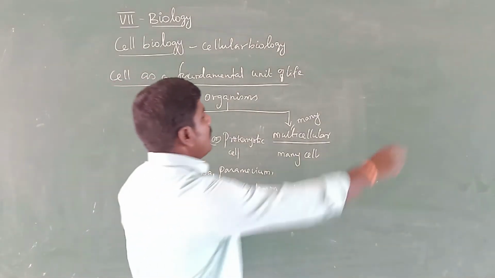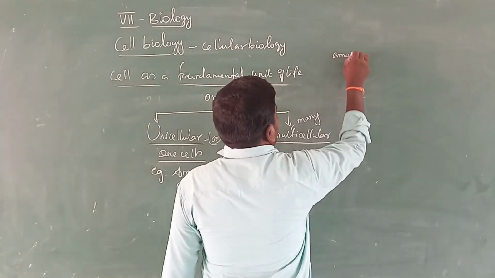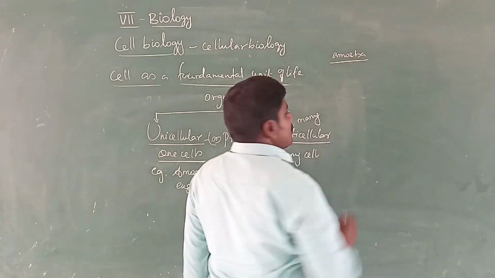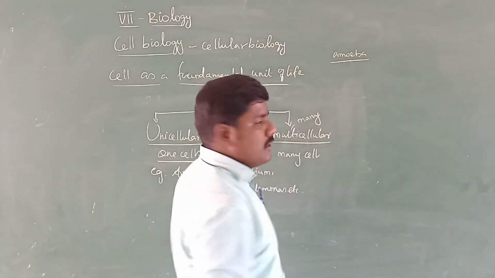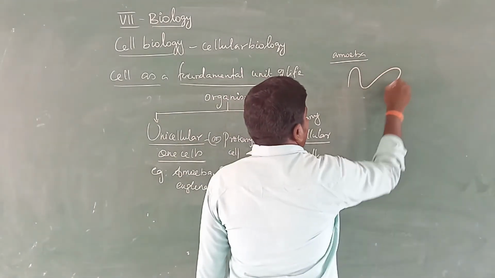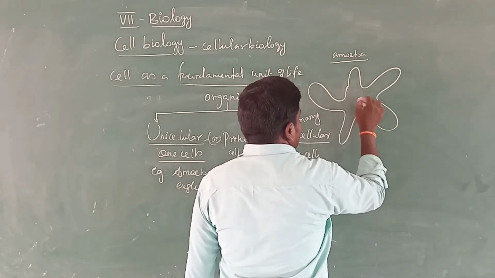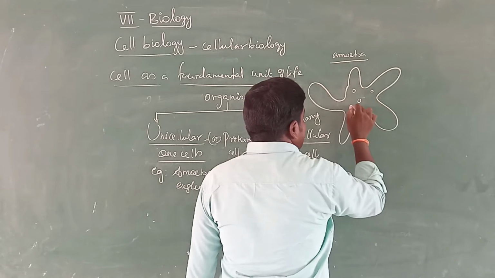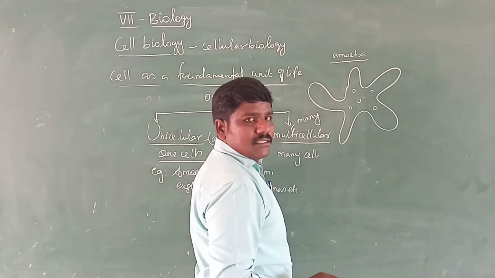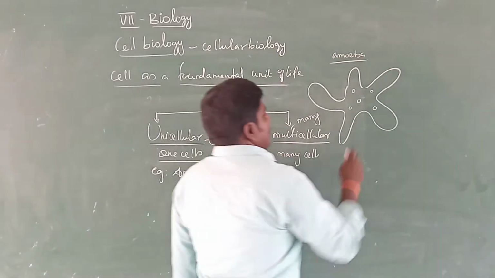For example, amoeba is a unicellular organism. That is the structure of amoeba. All activities are carried out by a single cell.